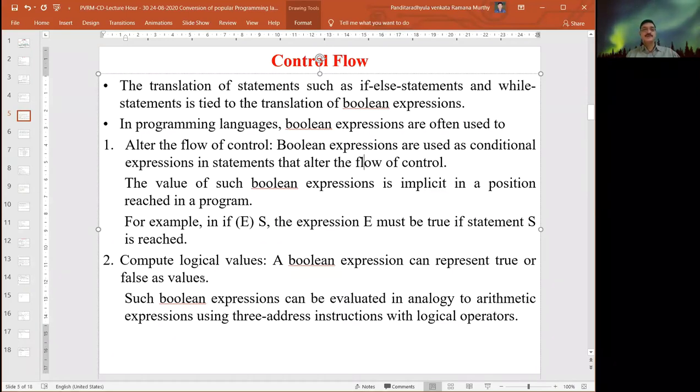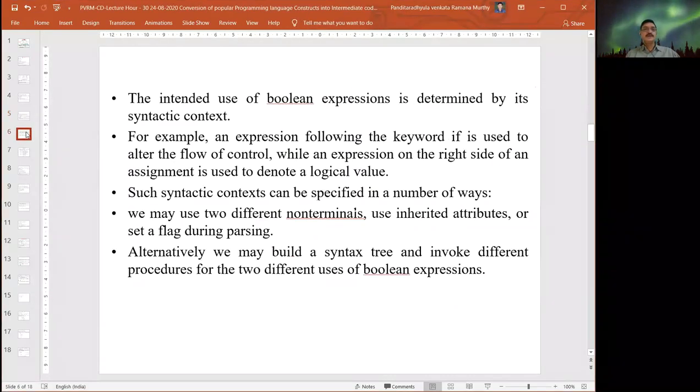It also computes logical values. A Boolean expression can be represented with true or false as values. Such Boolean expressions can be evaluated in analogy to arithmetic expressions, using three-address instructions with logical operators. So here we require Boolean expressions in order to perform various operations in the control flow. That is another requirement.